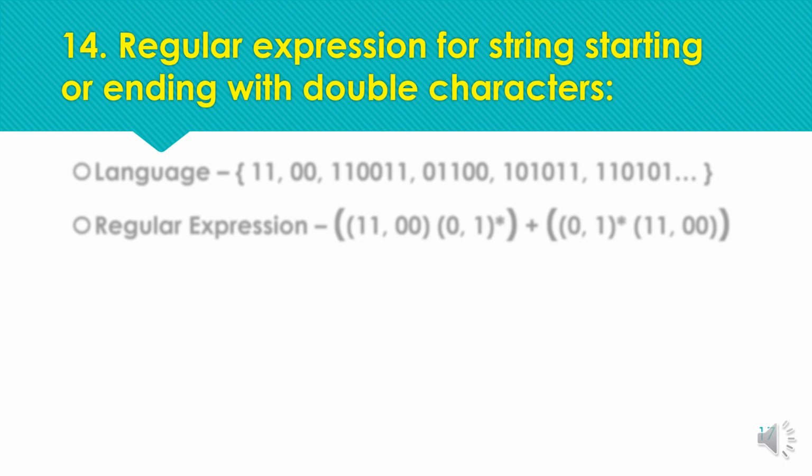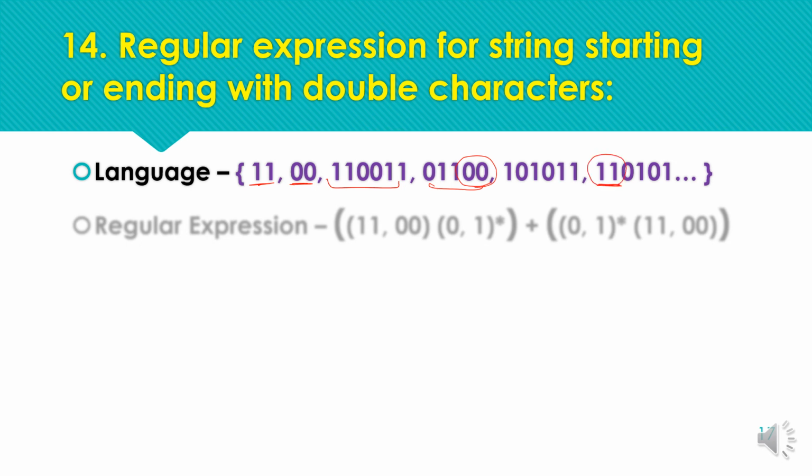Okay, so we have the ORing constraint among the last two example patterns, like either the string should start with a double character or the string should end with a double character, and the possible language of acceptance is 1100 or any other string having a double character as the last pattern or as the starting pattern is accepted by the machine.